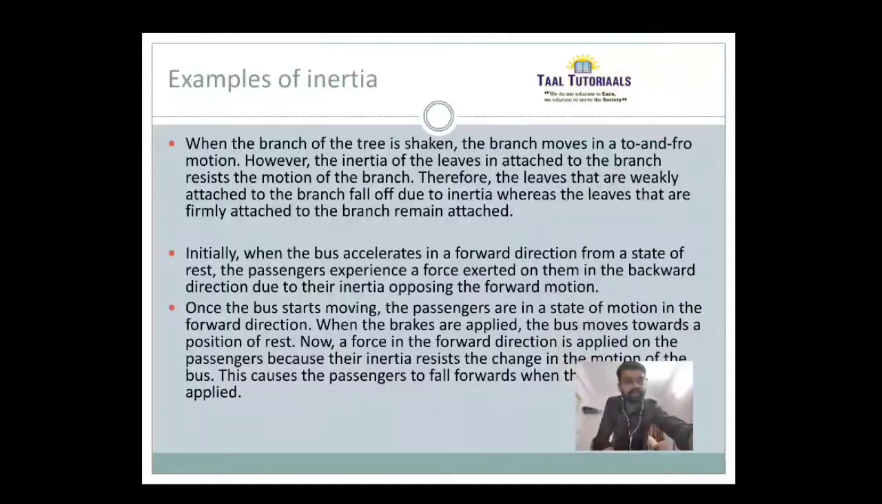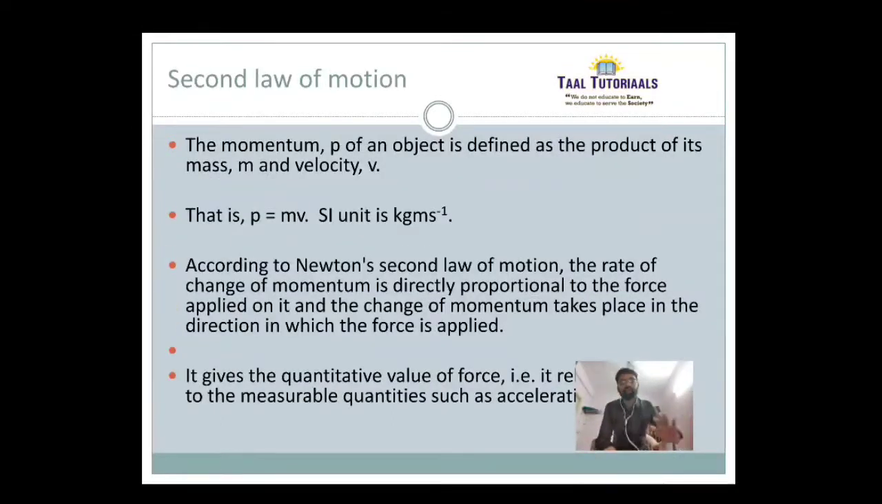Now, what is the second law of motion? Before understanding the second law of motion, we should understand what momentum is. Momentum is just the product of mass and velocity. As shown, momentum is equal to mass times velocity, and the SI unit of momentum is kg meter per second. Why? Because for mass it is kg and for velocity it is meter per second.